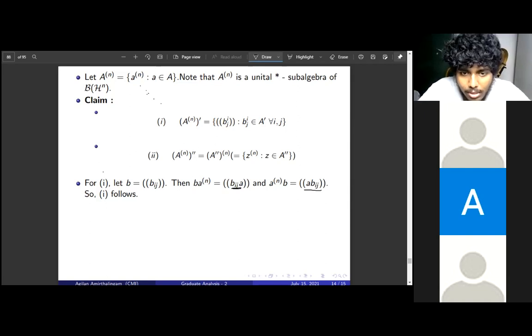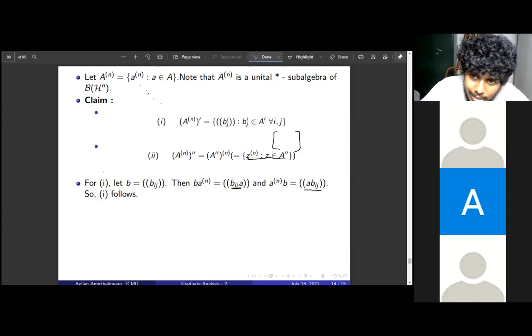Okay. So now we will look at the double commutant. Why we are doing this? Again, we want to apply case n equal to 1, right? So we take a point in the double commutant and apply. So we want to know what the double commutant is. The double commutant of A^n is, you take the double commutant of A and then you consider all the diagonal matrices. This is just z^n, z in A''. All the diagonal matrices with entries from A''.